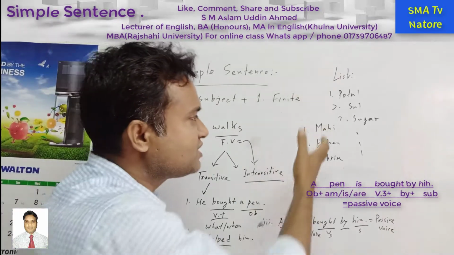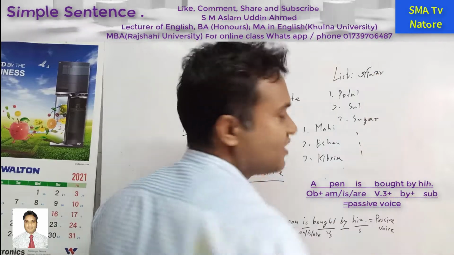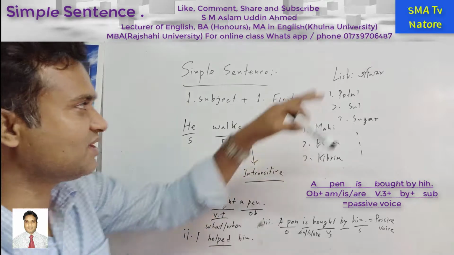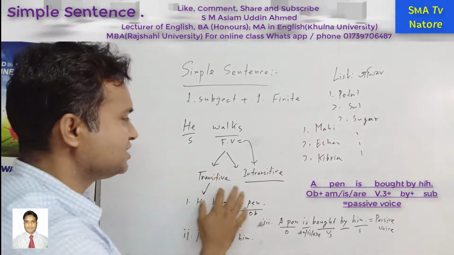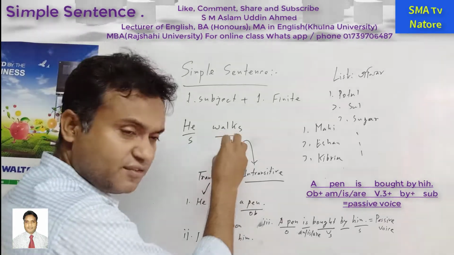Okay, so this one is that list. So I am saying about the list of transitive and intransitive. These are the verbs which are inside of the finite verb.